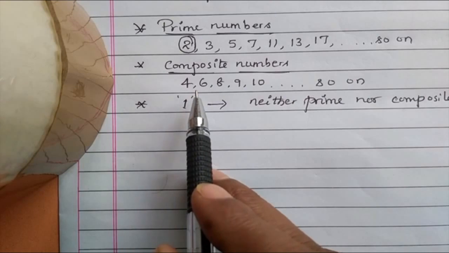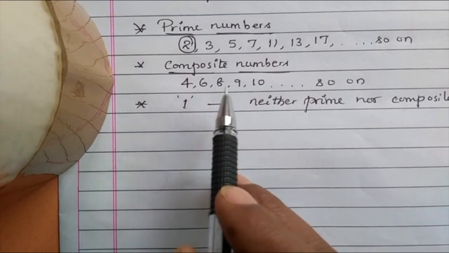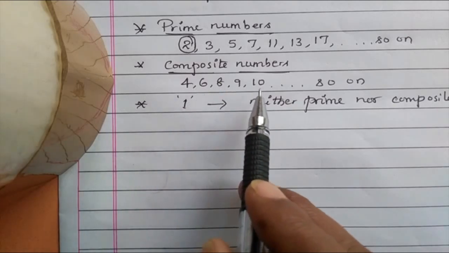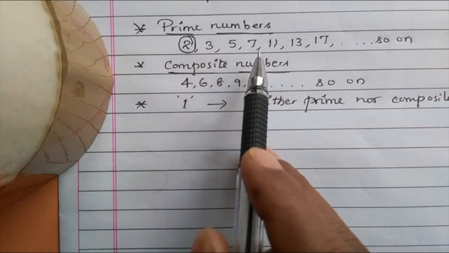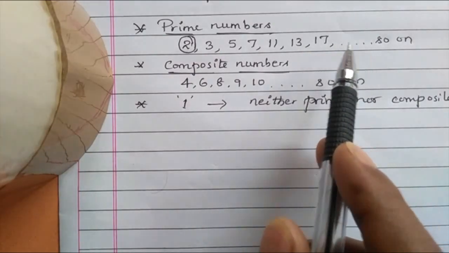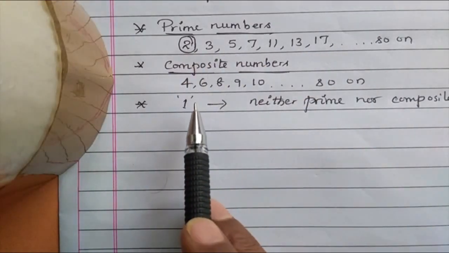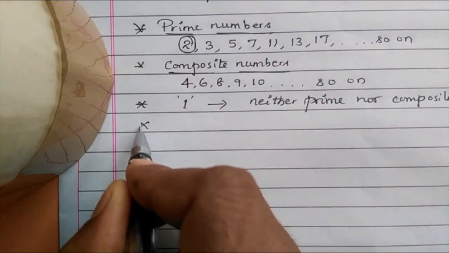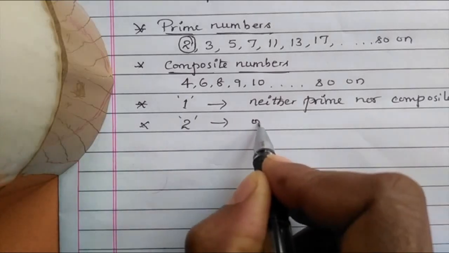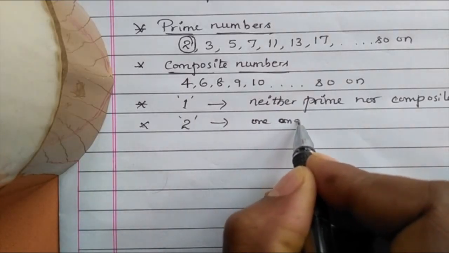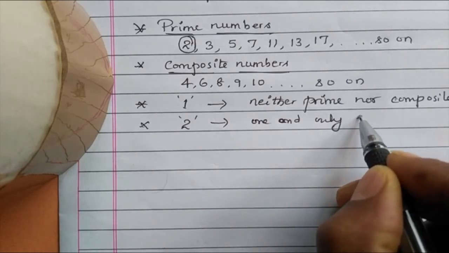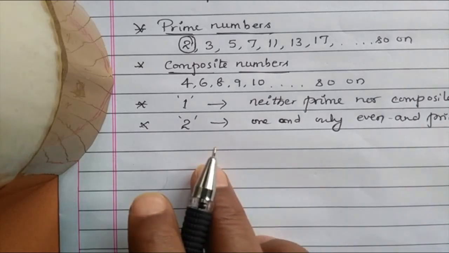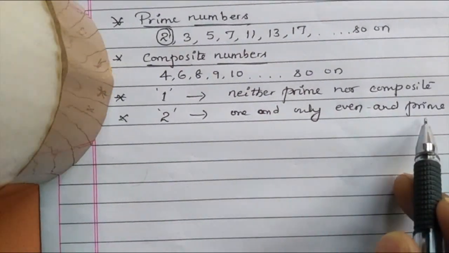In composite numbers, there are even and odd combinations. Some even numbers are composite, some odd numbers are also composite. But in prime numbers, all the numbers are odd except 2. 2 is the one and only even number as well as prime number.